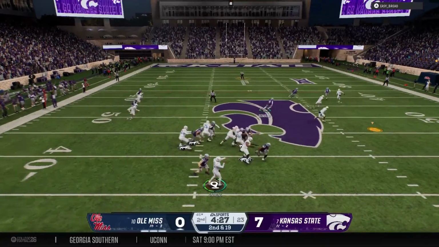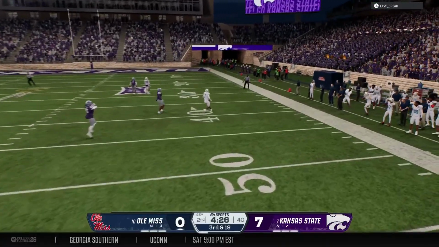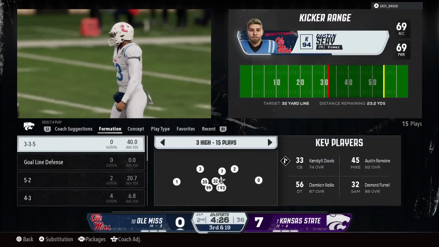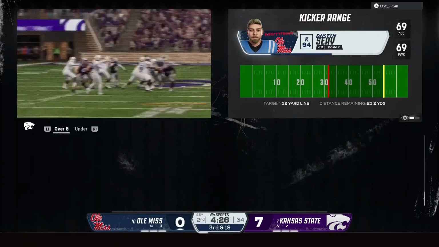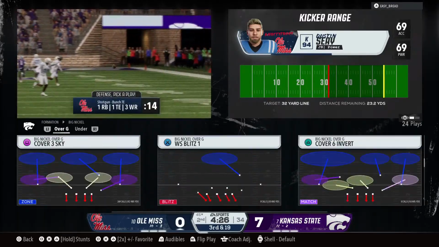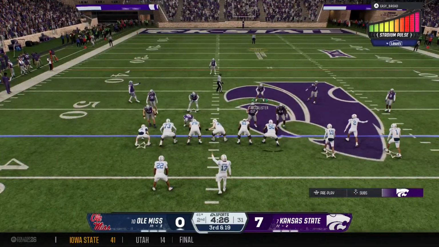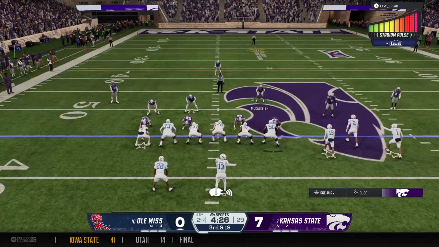Here's the snap, looking to throw. And it's incomplete. Just missed the wide receiver there. Man, Chris, I don't know if that was a bad read by the quarterback or a bad route by the receiver. They got to get this cleaned up before the next time they go through the air. Challenging spot for the offense. It's 3rd down and long from the 45.